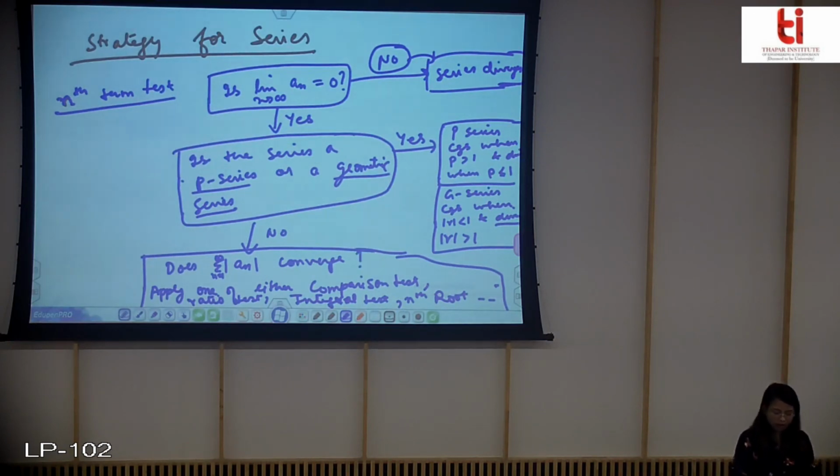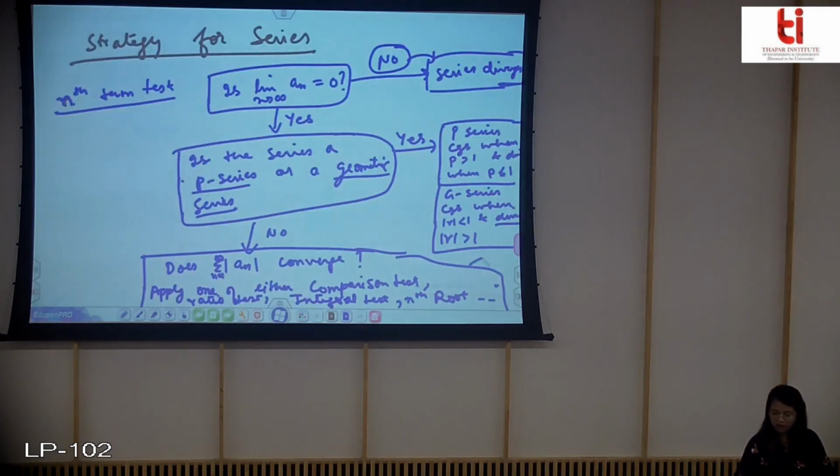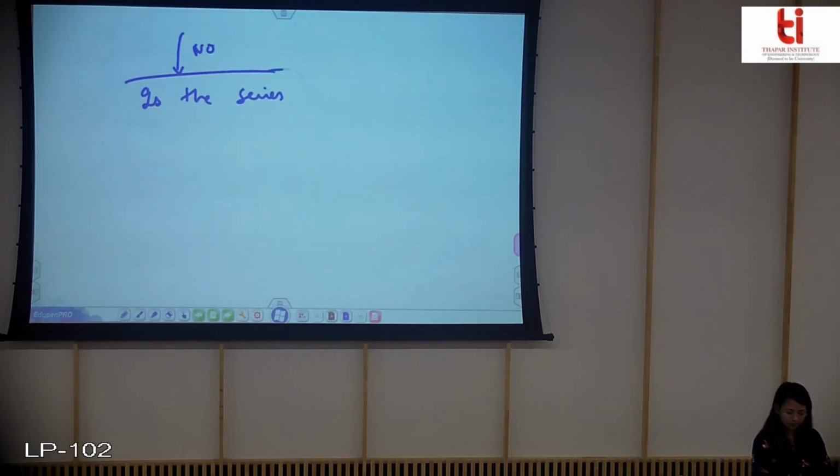Now if it is yes, then the original series converges, and if it comes out to be no, then you check whether the series is an alternating series.